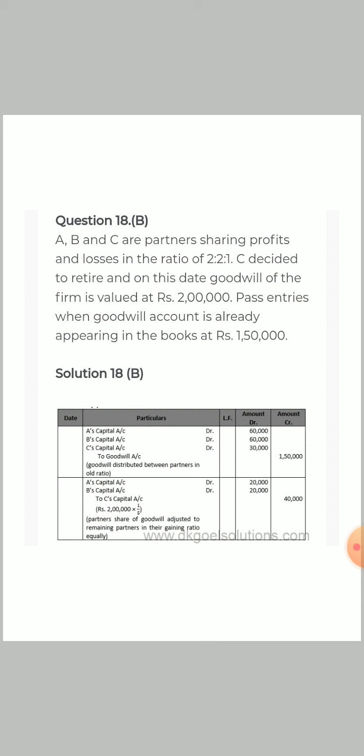Coming to the next part, as C is retiring, he will get his share of goodwill. The firm's goodwill is 2 lakh, so he will get his share, that is 1 by 5 of 2 lakh, which is 40,000, and this 40,000 will be given equally by A and B. A debit, B debit, to C, okay? And 40,000 will be given by A and B equally, 20,000 by A and 20,000 by B.